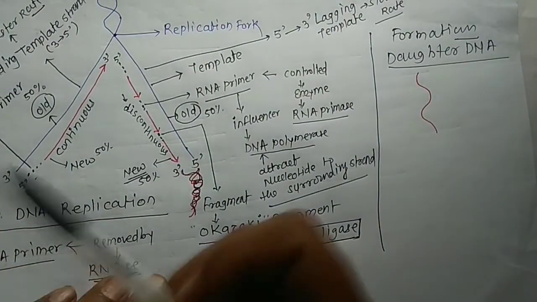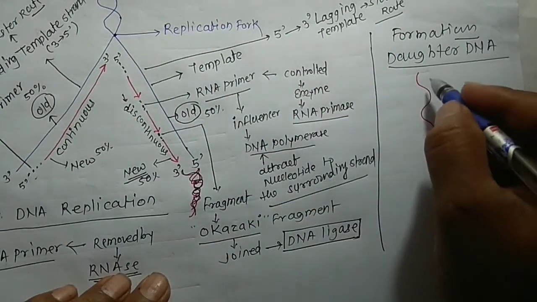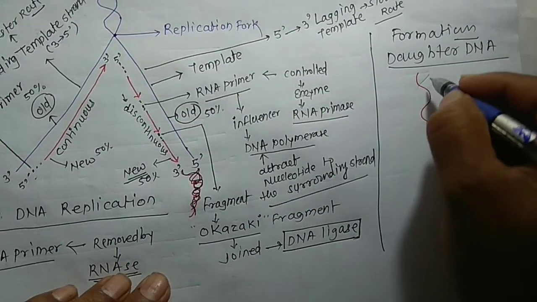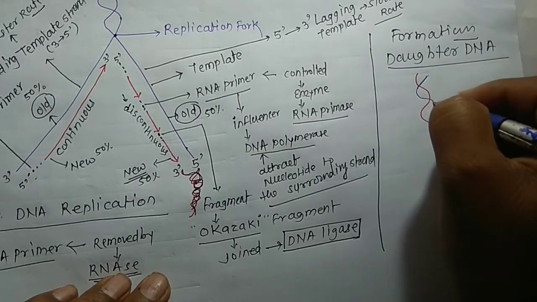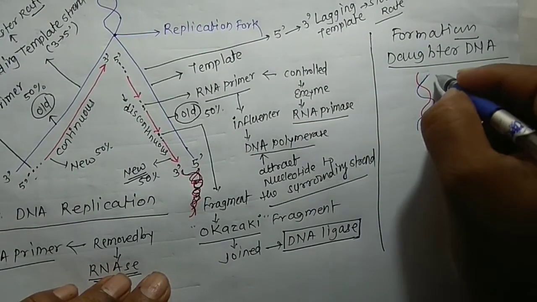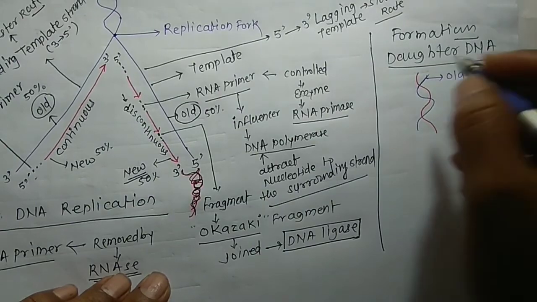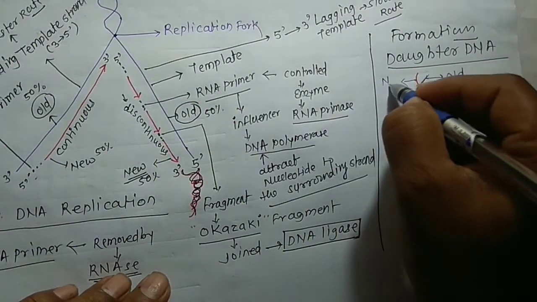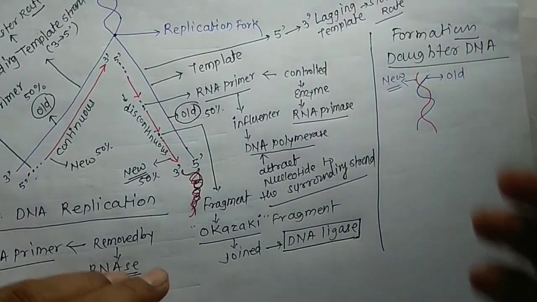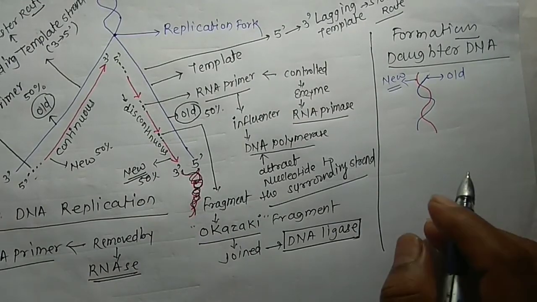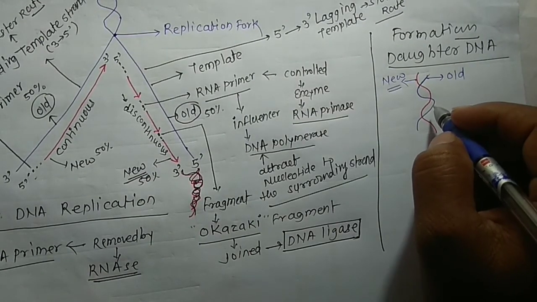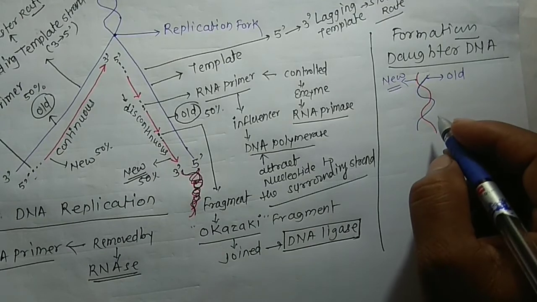This one is the old strand and this is the new strand. The old and new strands are complementary and coil to form an identical DNA.